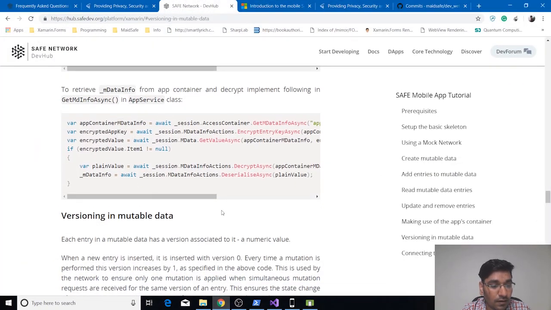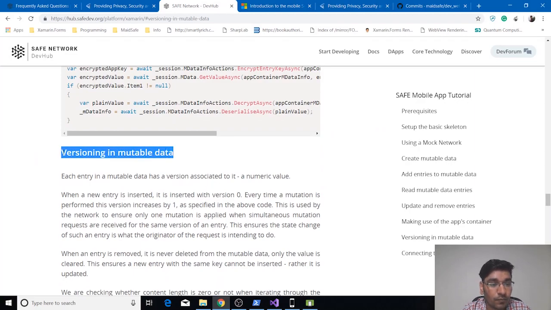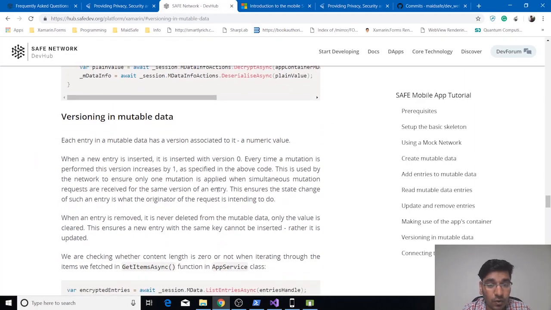Next step will be versioning immutable data. So versioning, why do we need versioning, and how can we use this concept in our mutable data?